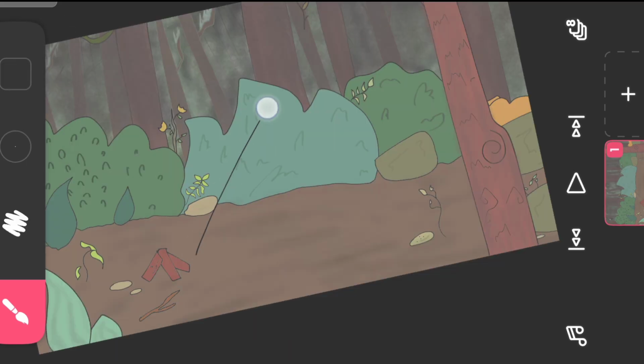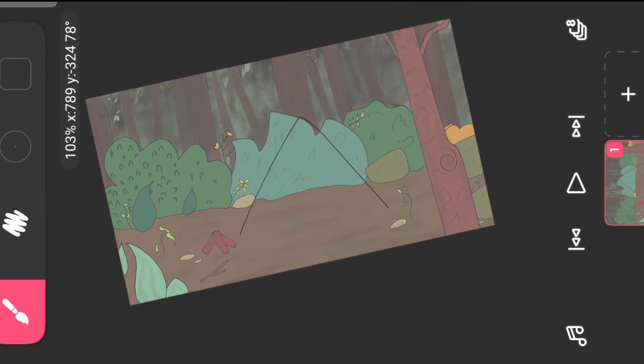After doing all that, our background is complete, and now we are going to draw the tent.